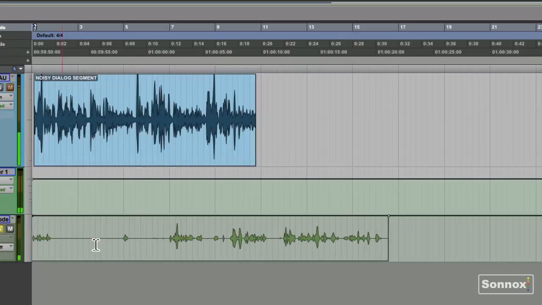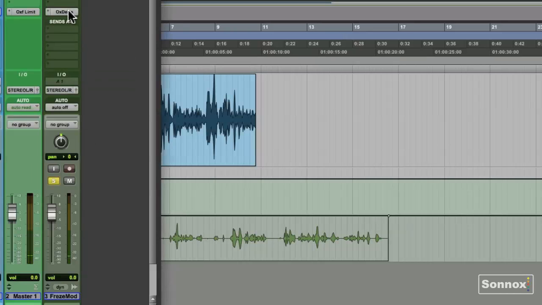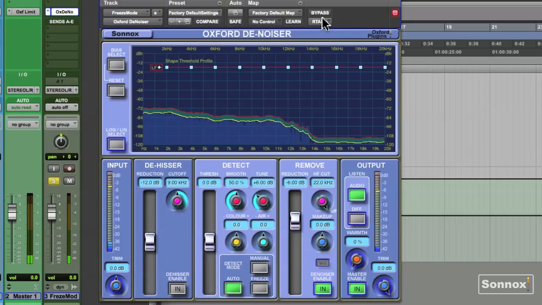So there's computer noise and fan noise in the background. Let's isolate a segment. There we go. Let's open up the denoiser. Listen to the processing. Okay, that's in auto mode.